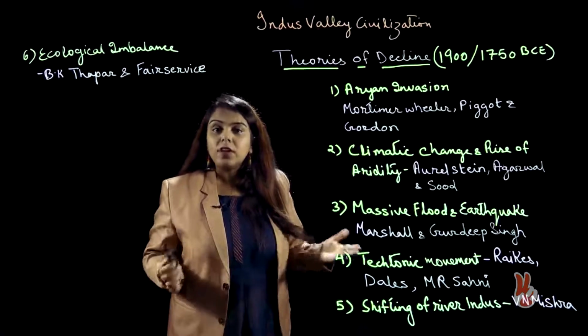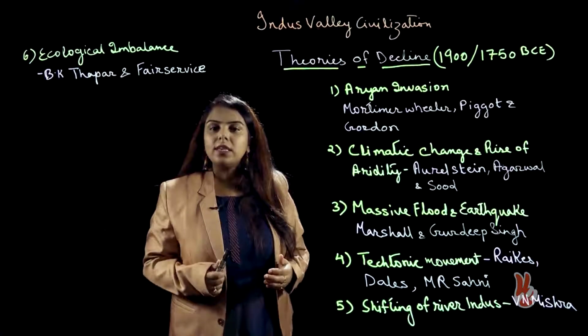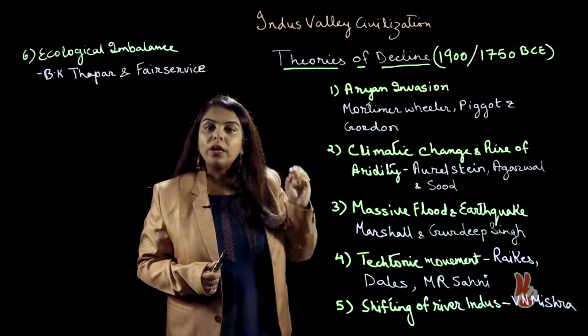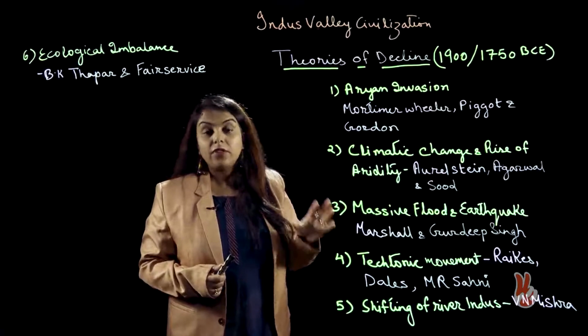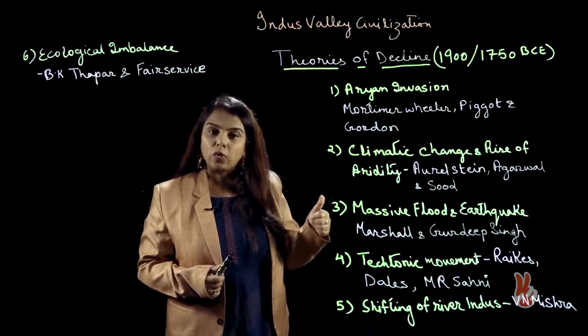When we talk about the decline of Indus Valley civilization, it really does not mean that suddenly one fine day the whole civilization vanished from the surface of earth. What we actually see is the steady decline of the characteristic of Indus Valley civilization. And if we recall the characteristic, first we see decline of town planning.